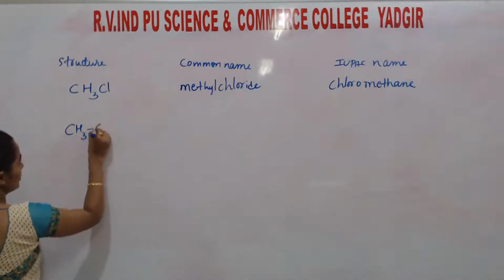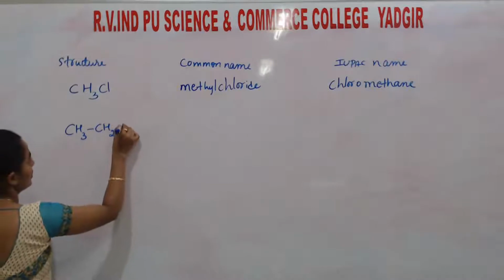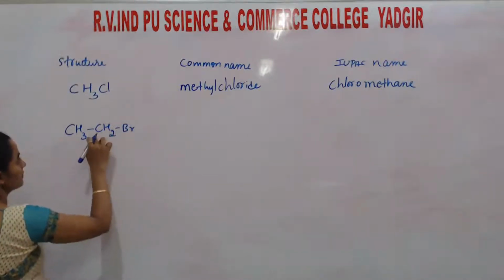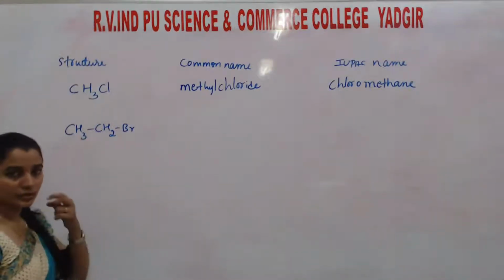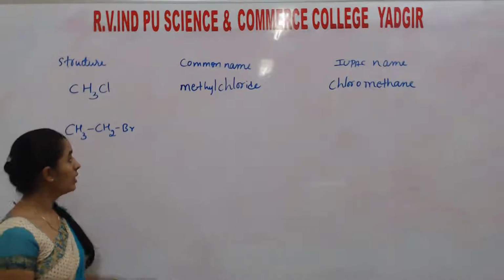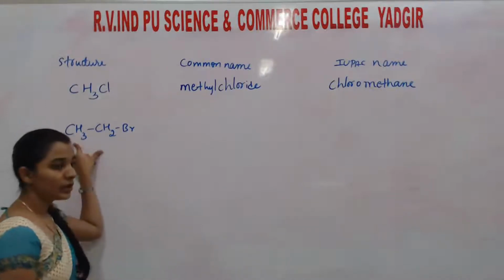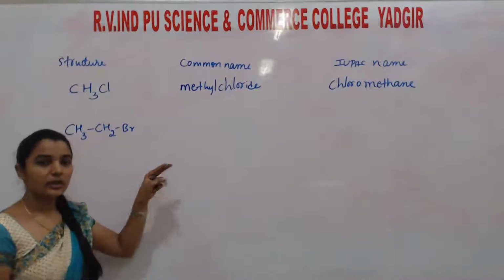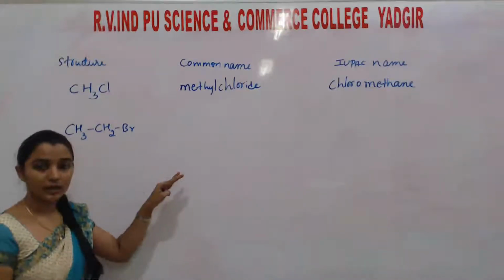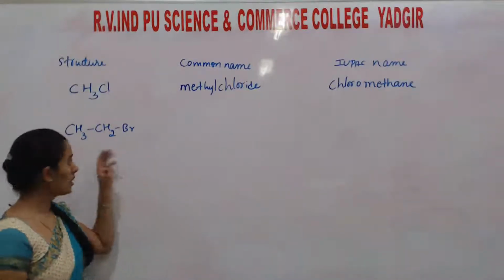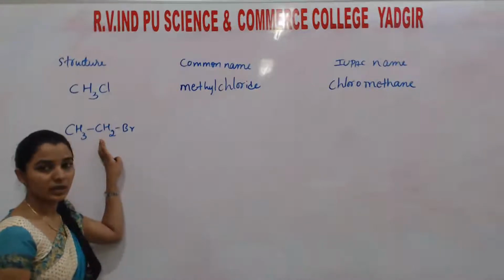CH3, CH2, Br. CH3CH2Br. Here two carbon atoms are there, so the parent chain is eth. Two carbon atoms means the prefix is eth.